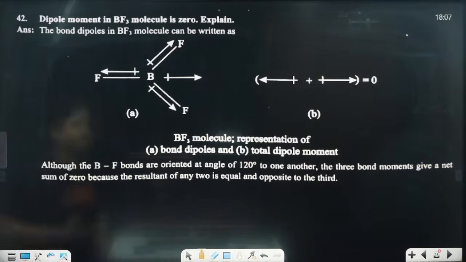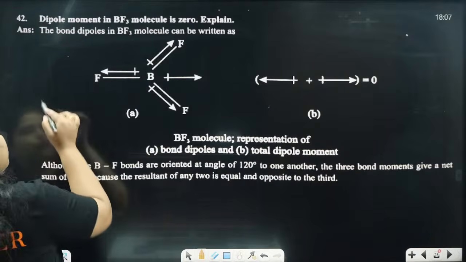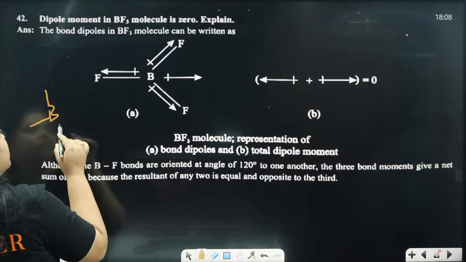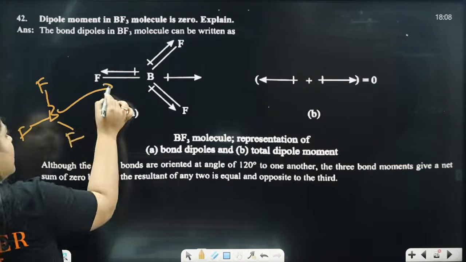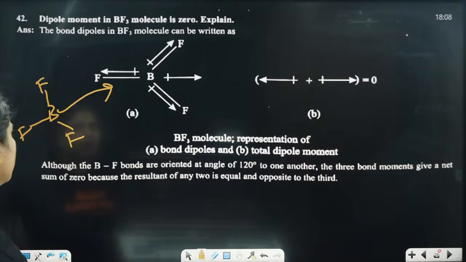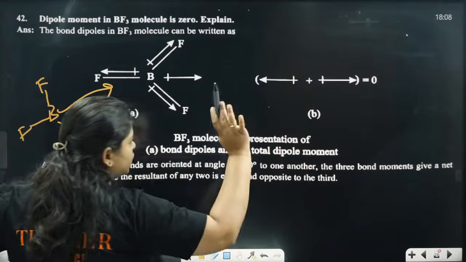Why is it 0? We need to explain that. Concentrate. First, let's write the full BF3 structure. Okay, we have written the BF3 values everywhere. This is the structure of BF3 and the dipole moment is going to be in this way. Clear? They have already given us that it is 0; we just need to explain it now.